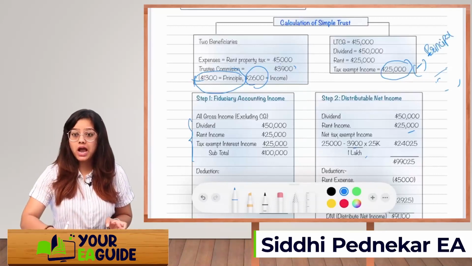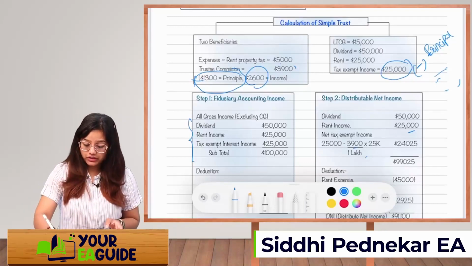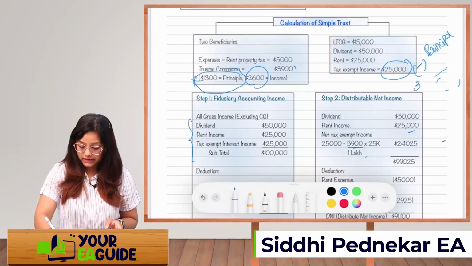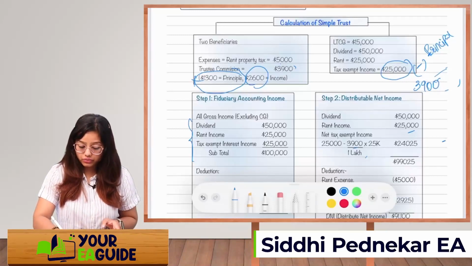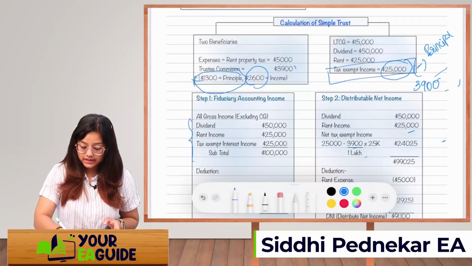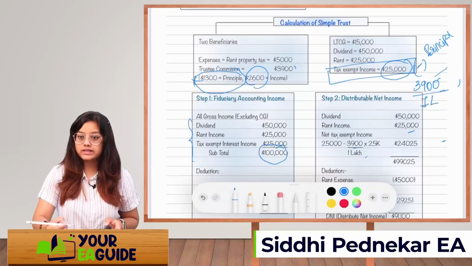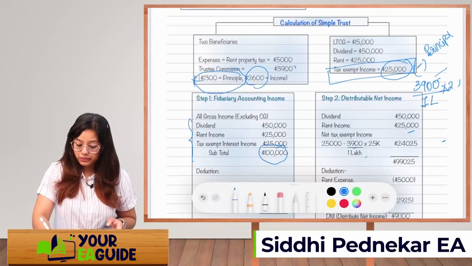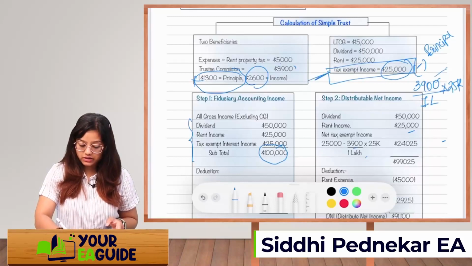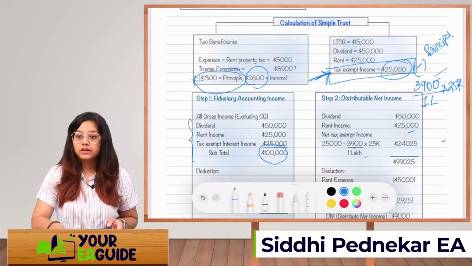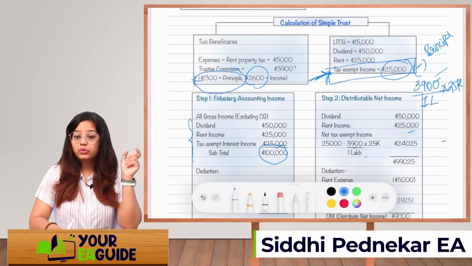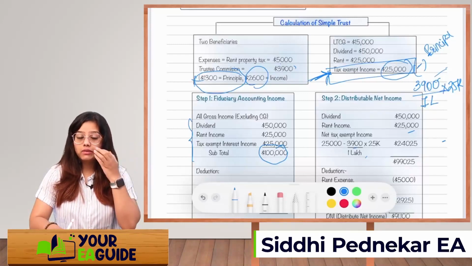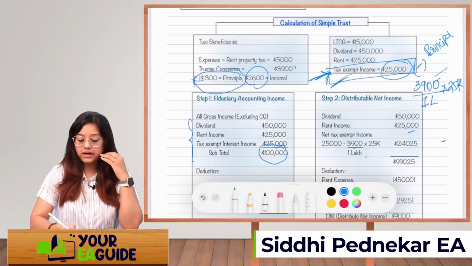So how will you do that? Out of the 3,900, you are going to allocate it to the tax exempt. So divide by 1 lakh, 1 lakh was our total, multiply by 25,000, that is your tax exempt, right? So the 3,900 you will allocate, you will reduce for the tax exempt income part.